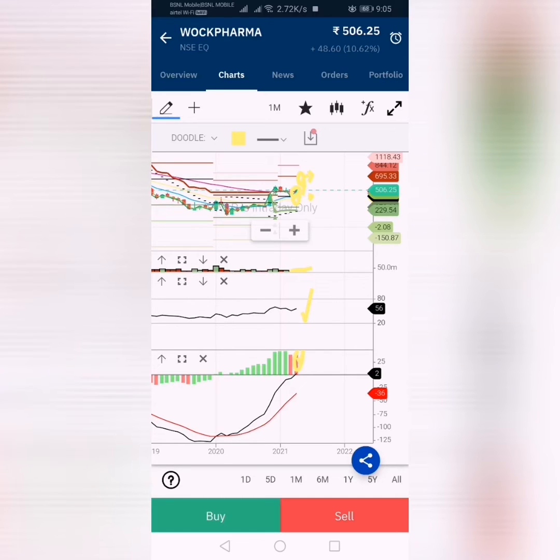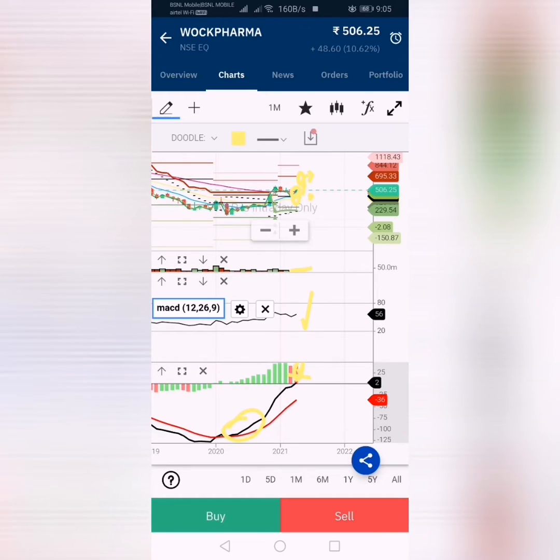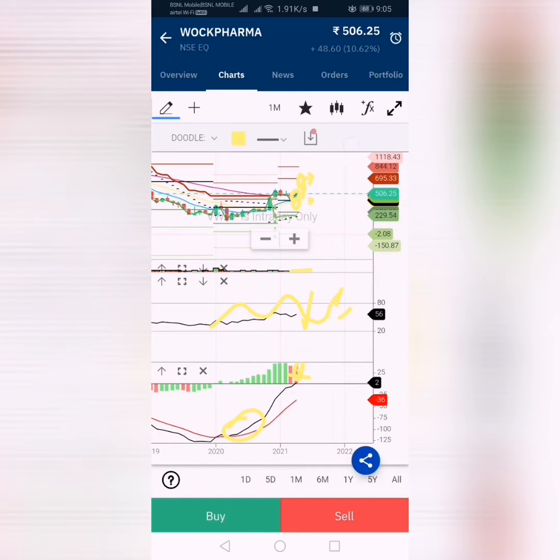Let's see the long term, that is the monthly chart. Here the MACD has given a cut signal. The RSI is okay, 56, moving up and down and up, and again it's going up.